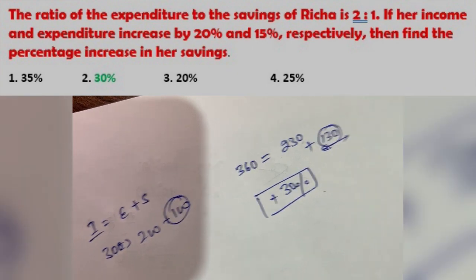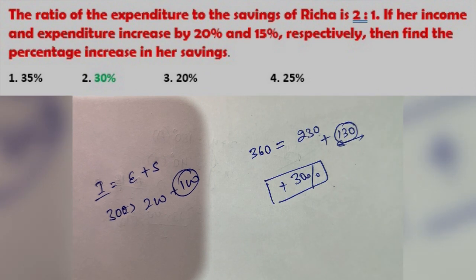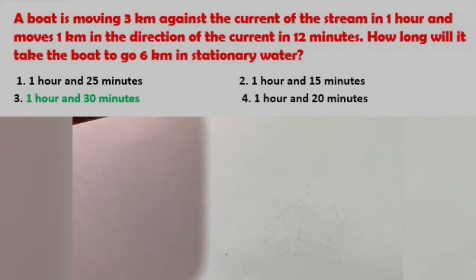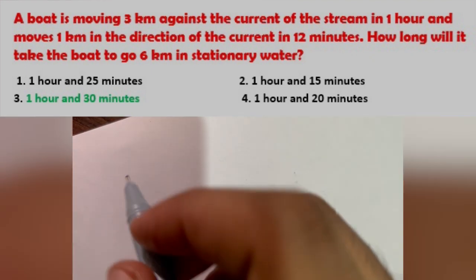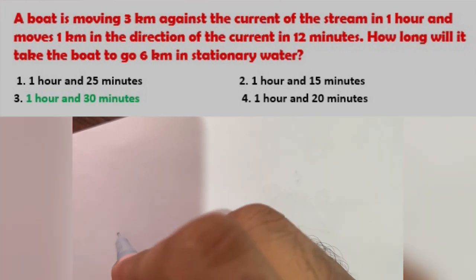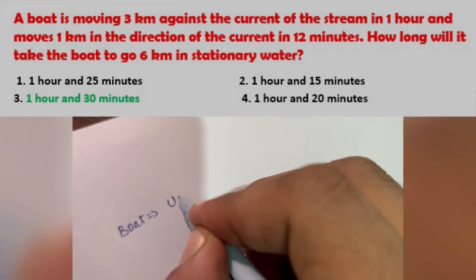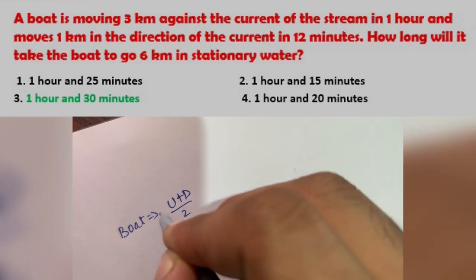Okay, now we have question number 11. Question number 11 says, a boat is moving 3 kilometers against the current of the stream in 1 hour and moves. So as a formula, the speed of the boat will be given as (upstream plus downstream) divided by 2.